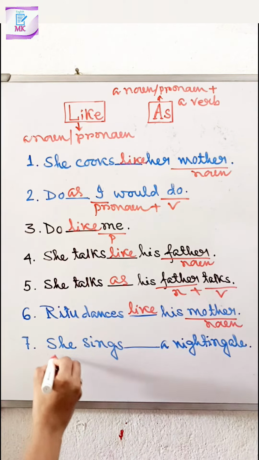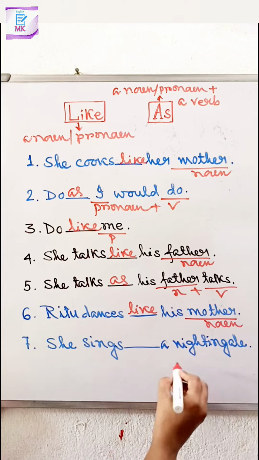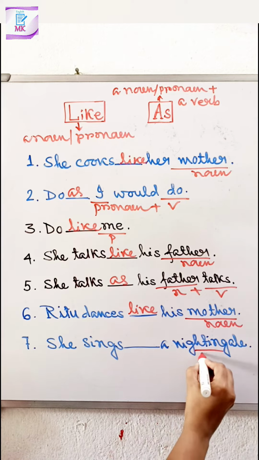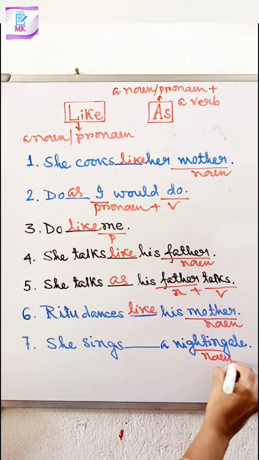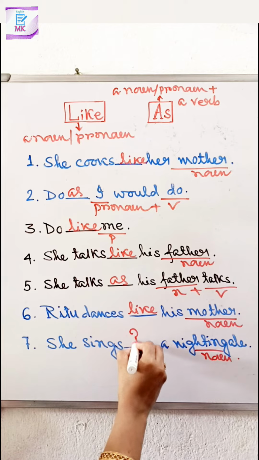Next and last, she sings dash a nightingale. Here, nightingale is also a noun. So, here like or as.